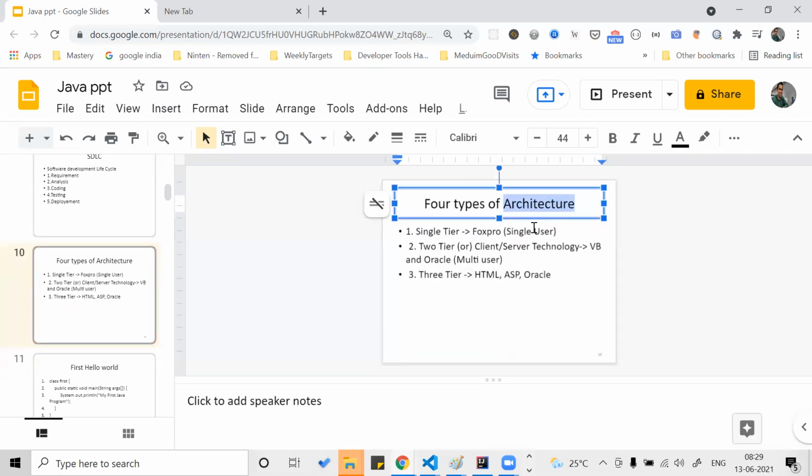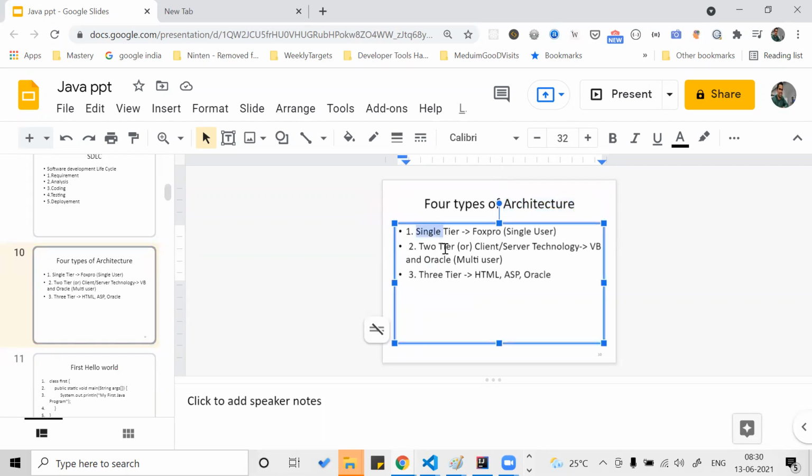Now you have 4 types of architectures. One architecture is single tier. What is single tier? You develop any project that is working only in the laptop. Any example that you can give me? Single tier. Yeah, team. Paint, sir.